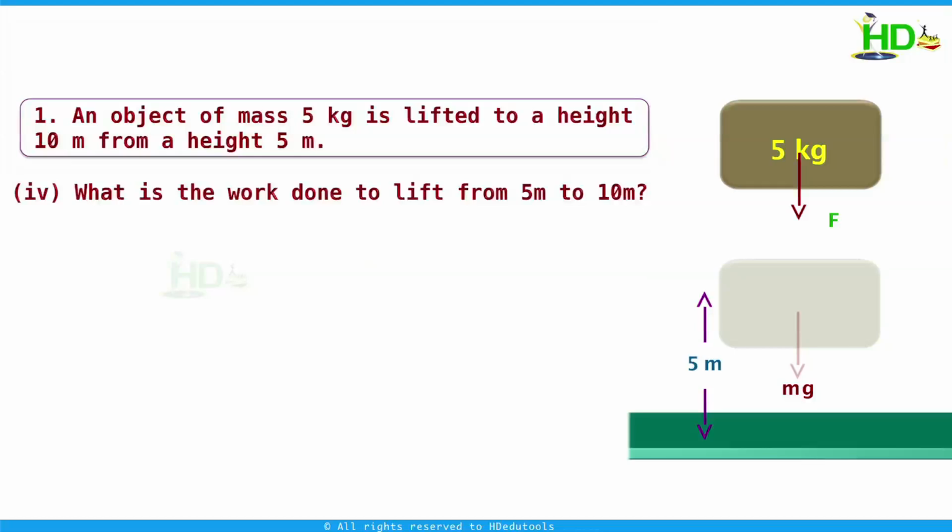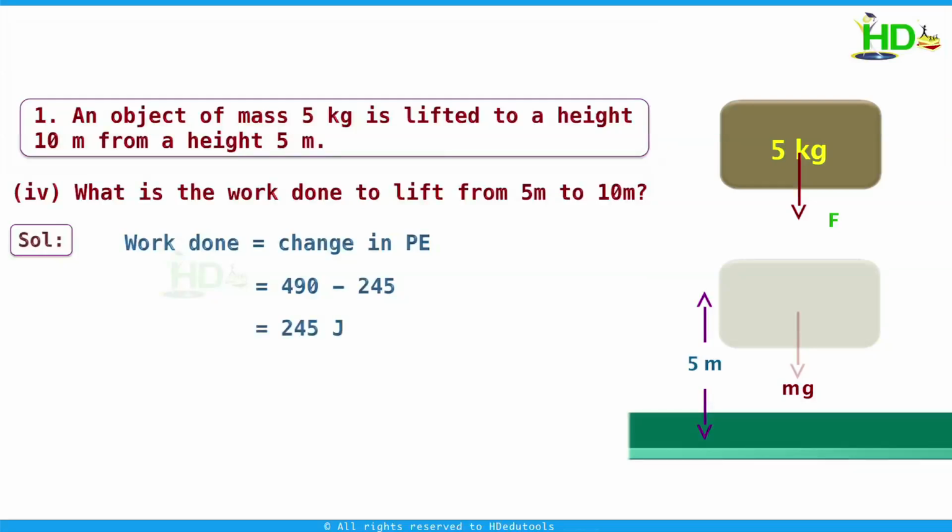Now what is the work done to lift from 5 meters to 10 meters? The work done to lift the body from 5 meters height to 10 meters is nothing but the change in potential energy. At this position the potential energy is 490 joule, and at this position it is 245 joule. Now the change in potential energy is 490 minus 245. This is equal to 245 joule.